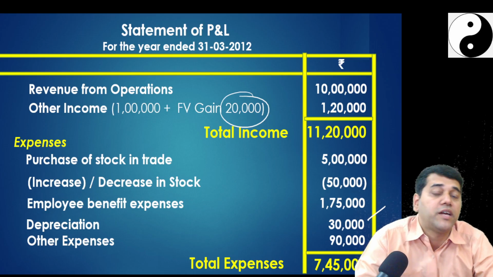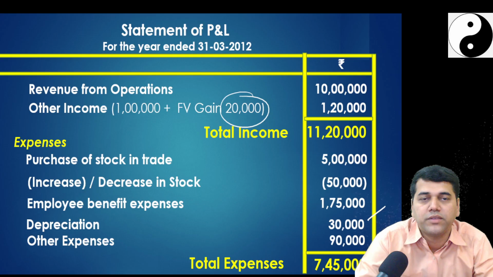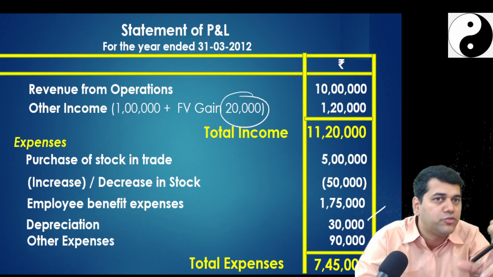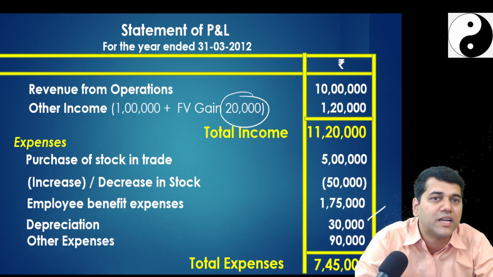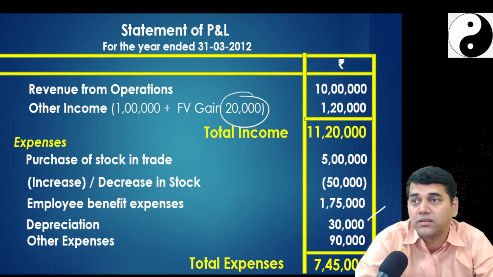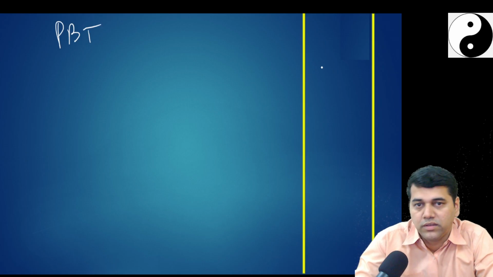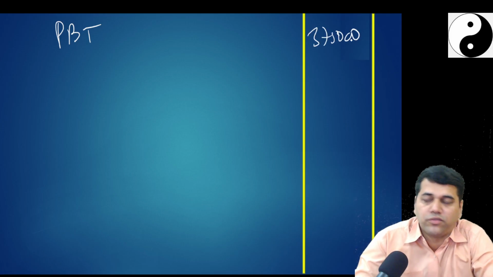Tell me which item is there in other expense? Nothing, no. You just check. See, you can do one thing, classification. Certain items are subject to classification. How many mistakes are there? Mistakes are not there only here. Almost very negligible. So I'll move further and I'll say profit before tax. How much? 3,75,000.